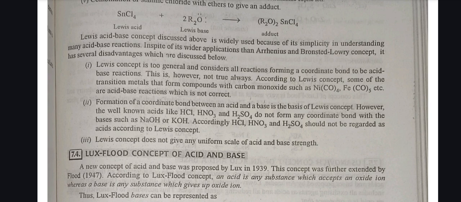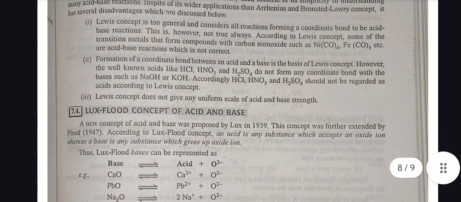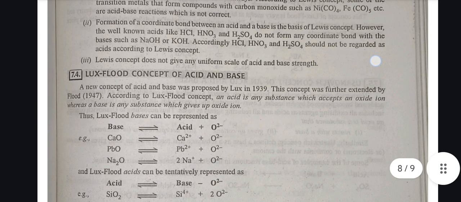Second, formation of a coordinate bond between an acid and a base is the basis of the Lewis concept. However, well-known acids like HCl, HNO₃, and H₂SO₄ do not form any coordinate bond with bases such as NaOH and KOH. Accordingly, HCl, HNO₃, and H₂SO₄ should not be regarded as acids according to the Lewis concept. Third, the concept does not give any uniform scale of acid and base strength.